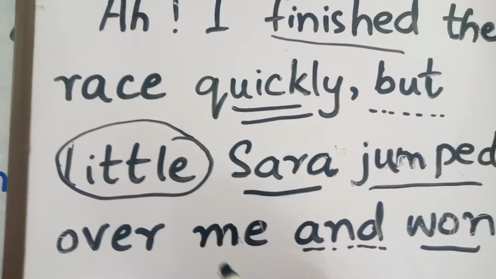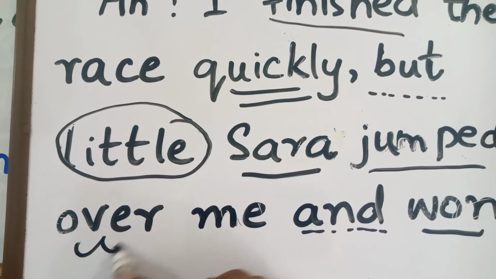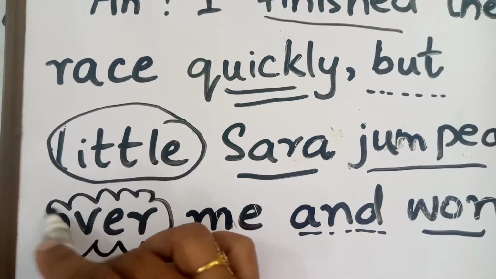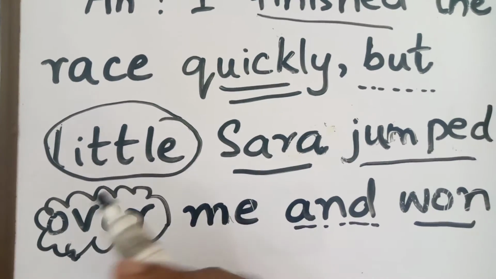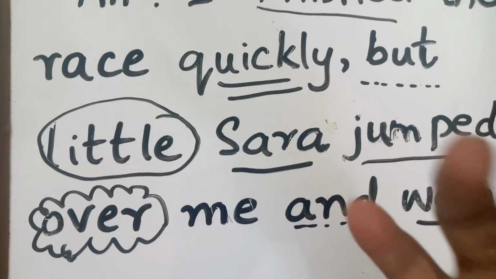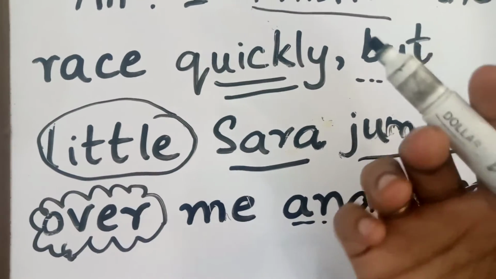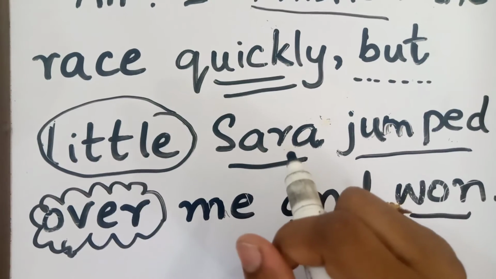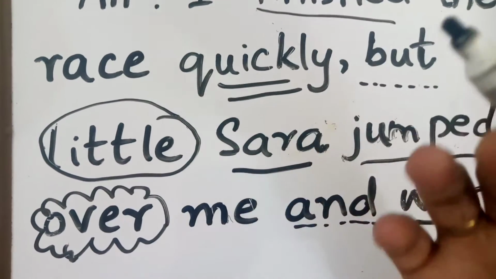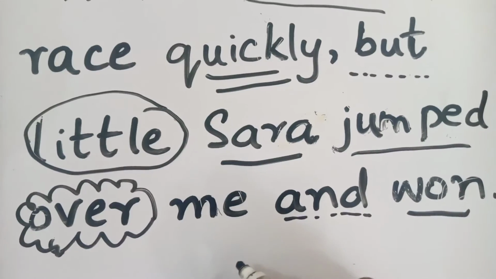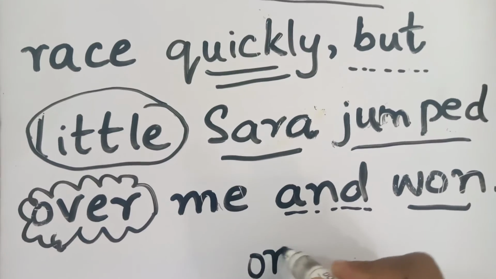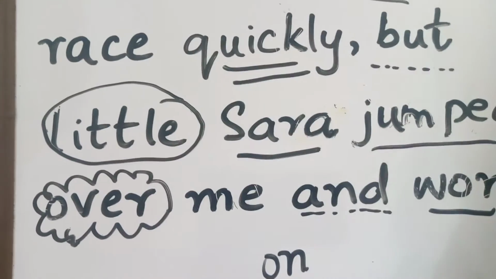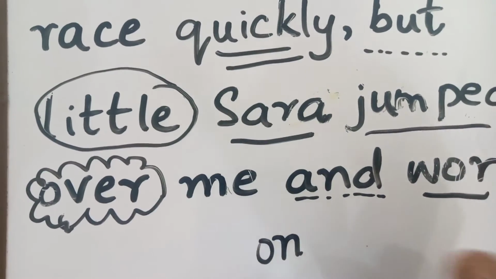Then we have preposition. Over. Over is a preposition. What is a preposition? Preposition basically gives sense to a sentence. It precedes a phrase that acts as a modifier or noun, right? For example, the book is on the table. Here the word on is a preposition. On, in, under, over, these are prepositions that give the sense to a sentence.